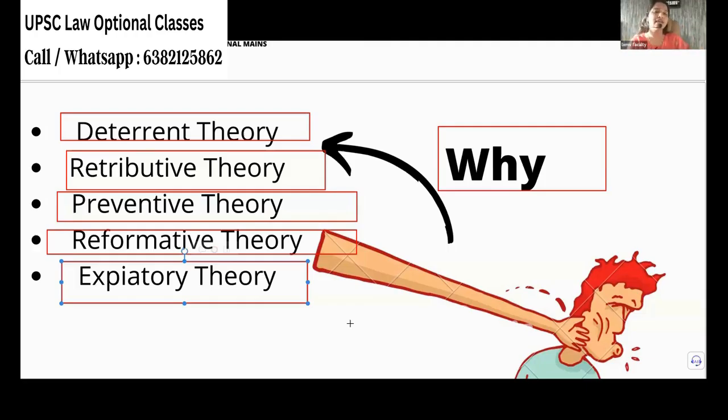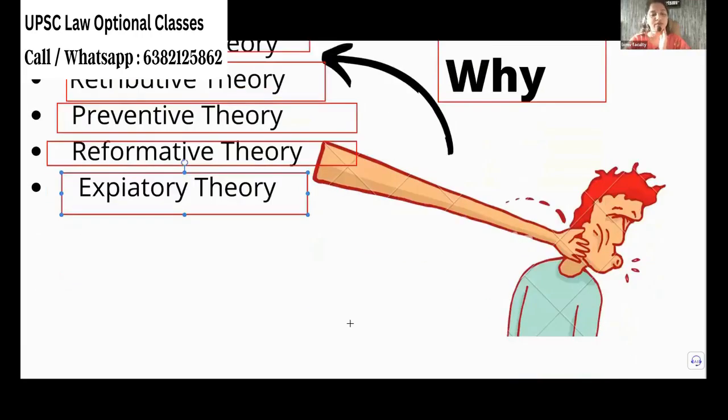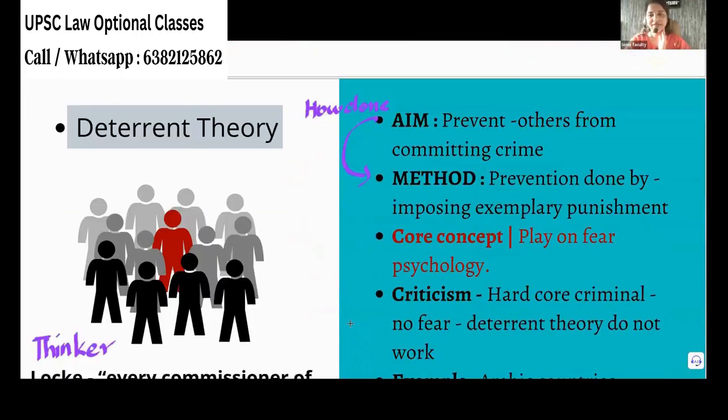So one hint I will give is try to bifurcate your answer with side headings. So you give the proper points. How you can give the side headings, that we are going to see now along with the concept of the theories. Okay. So now we will go to the concept of the theory.